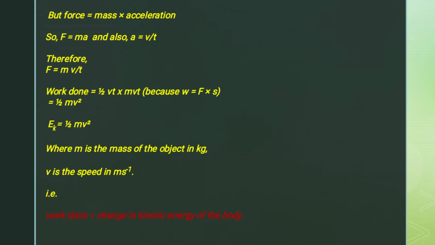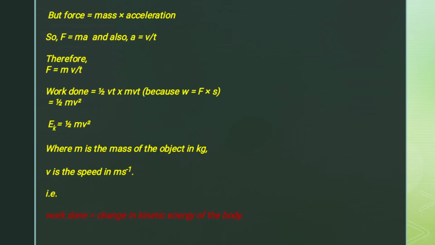If we substitute these formulas for average distance and force into the previous equation, where work is equal to force times distance, we get work done equals half vt, which is the distance, times mv over t, which is the force. Now the t will cancel out, so we are left with the work done equal to half mv squared.